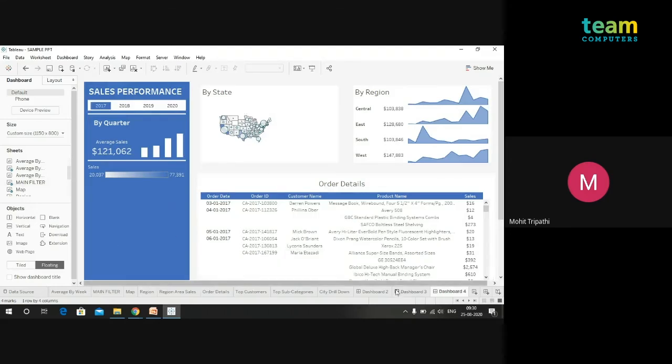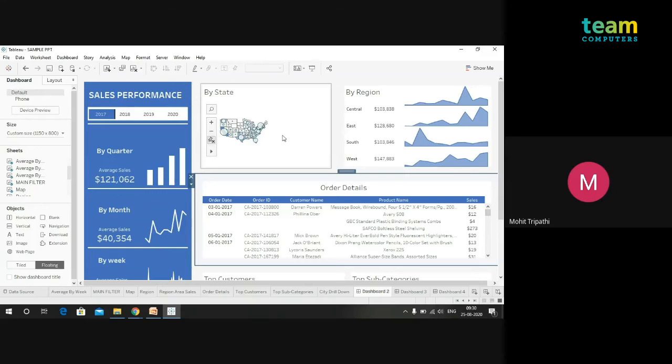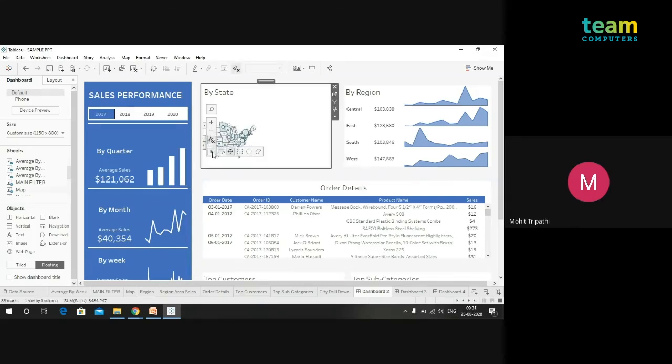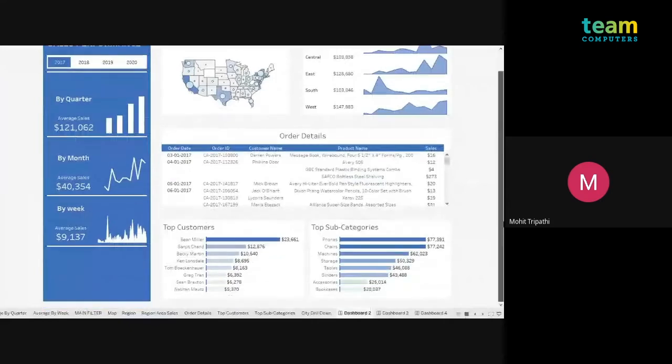Now, as I have created the horizontal container in this one, you have to repeat the steps two times for the monthly and weekly, and then you will be able to get this dashboard. First, just increase the size over here. Cool. Now when you repeat that process two times, you will see this dashboard over here.